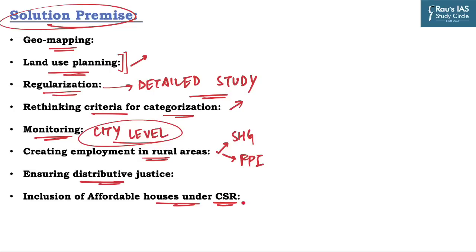Now, corporate social responsibility is an area where private players come into the picture and they invest 2% of their profit for societal benefit. So this facility can be used by the government, and they can mandate that companies build affordable houses under the CSR scheme. In this way, you can frame a solution for such problems. So whenever you come across such issues, try to identify the ethical issues involved in that particular case and also think of some solutions which you can provide if a case study is asked based on that particular issue.